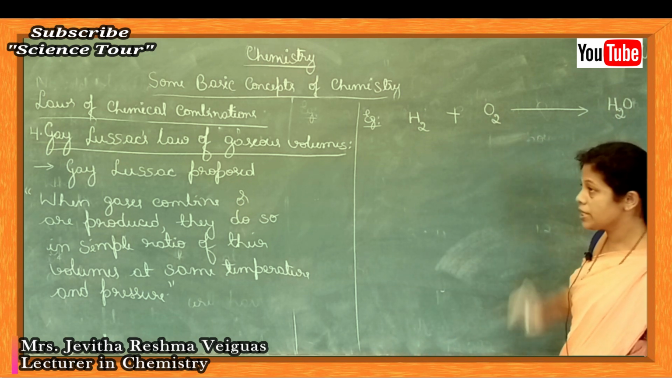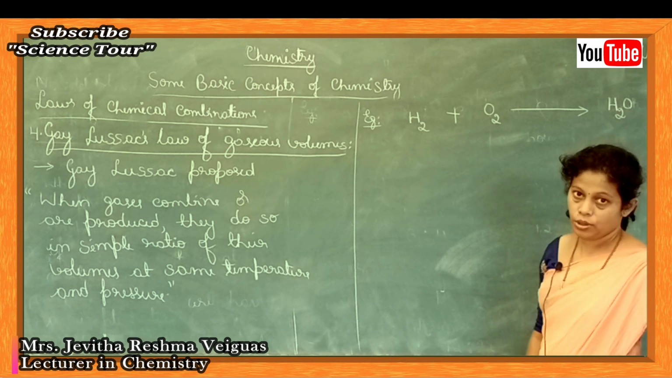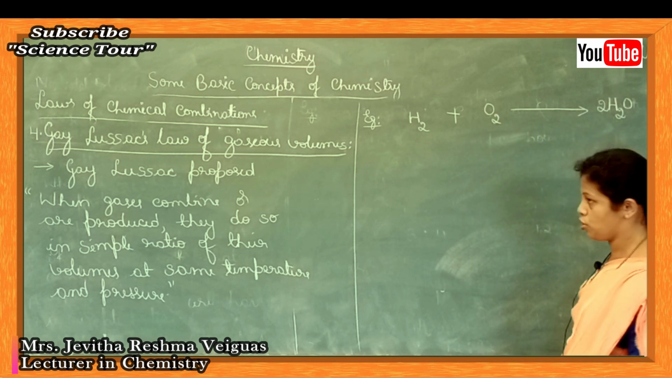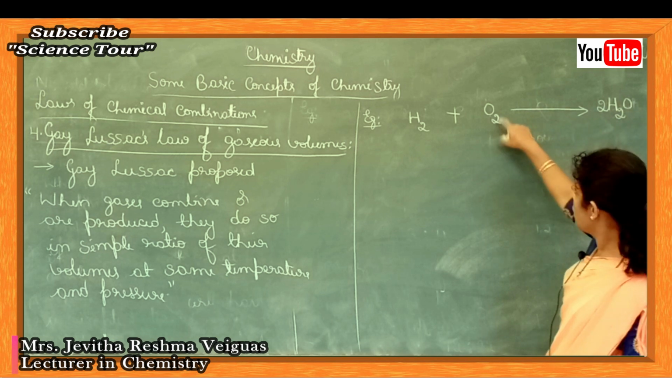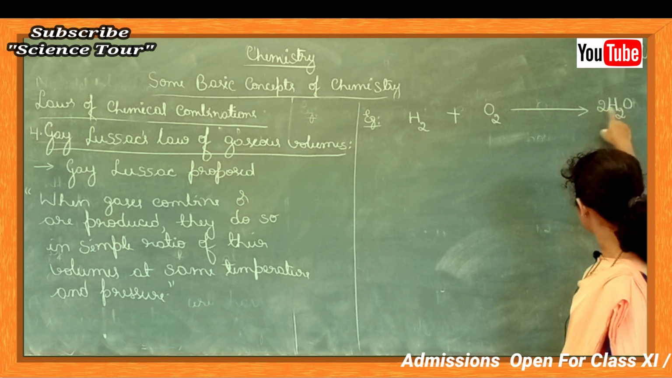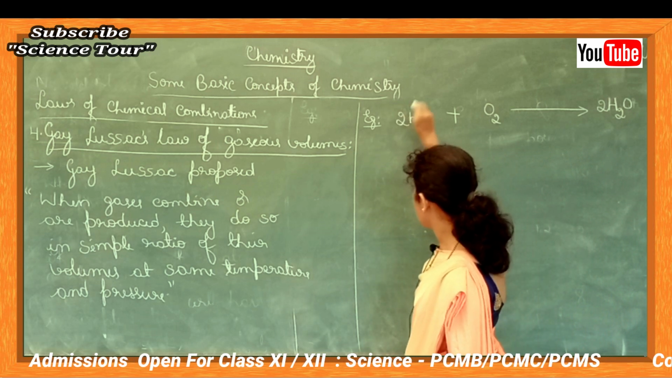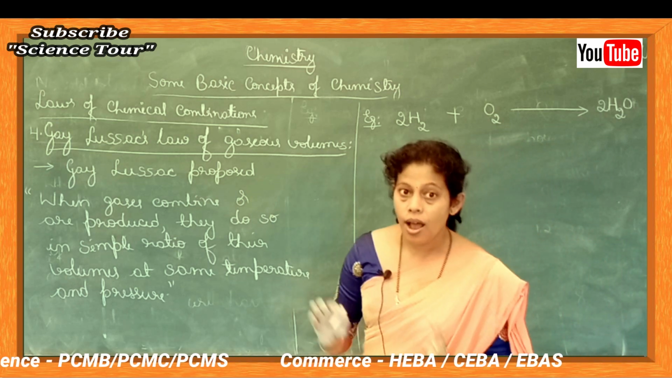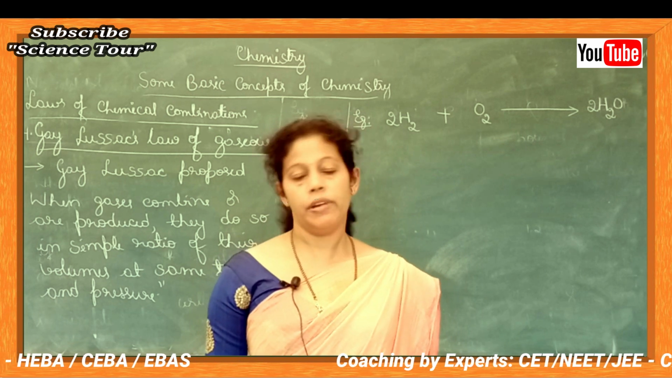We have 2 oxygen on the left side, but we have 1 oxygen only on the right. So, to balance oxygen, I'll write this as 2H2O. Now count. There are 2 oxygen on the right, there are 2 oxygen on the left. But hydrogen atoms on the right are 2 into 2, that is 4. But on the left I have only 2, so this is multiplied by 2. At that time, number of hydrogen atoms on the left side as well as right side will be 4 and oxygen will be 2. So our equation is balanced.